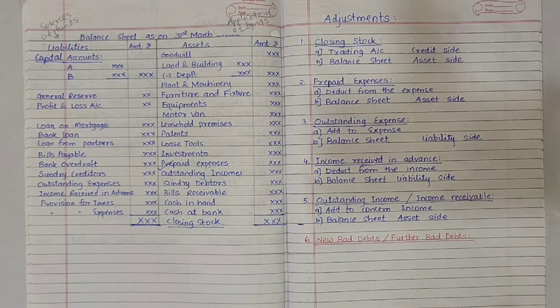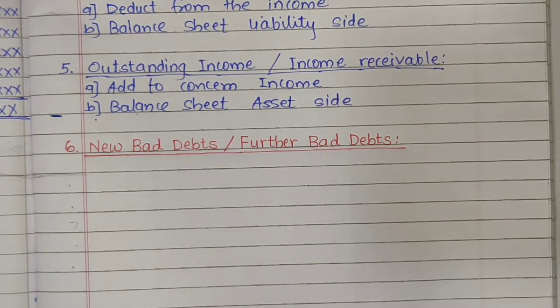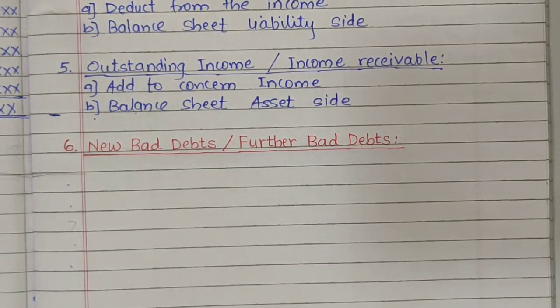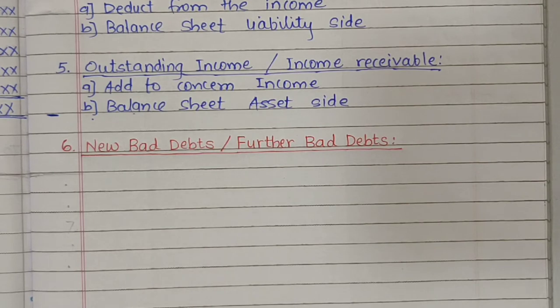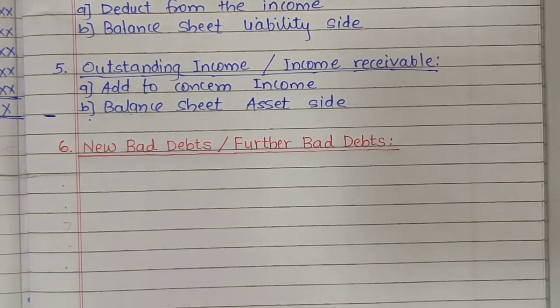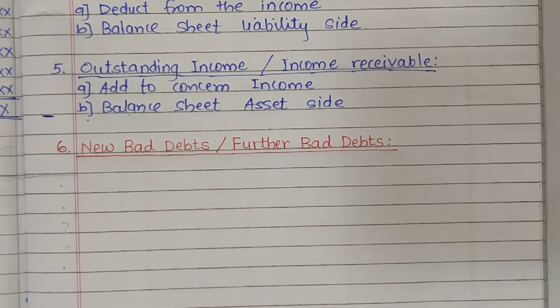The next adjustment is new bad debts or further bad debts. Bad debt refers to the amount irrecoverable from debtors. That is the amount which is not recoverable from the debtors. So it is considered to be a loss to the business. As this is the amount which has not been recovered from the debtors, we have to deduct it from debtors.